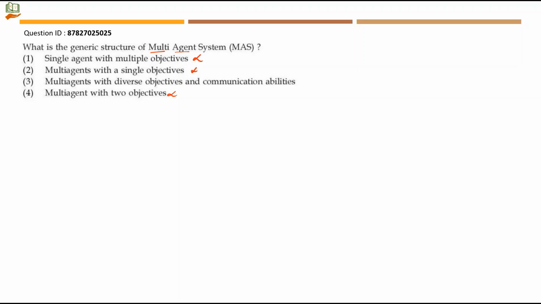So multi-agents with diverse objectives, it means variety of objectives and communication abilities. As I said earlier, each may have a different objective and they can communicate with each other about it. Multi-agent system structure will be multi-agents with diverse objectives and communication abilities. Option 3 will be the right answer.